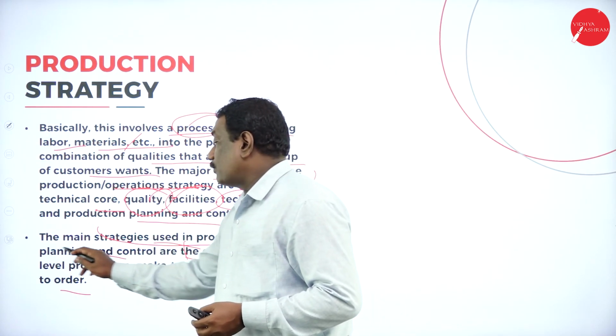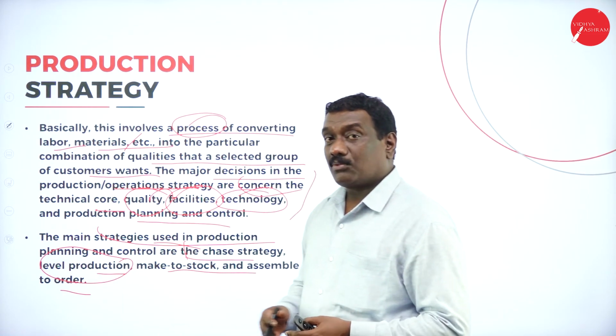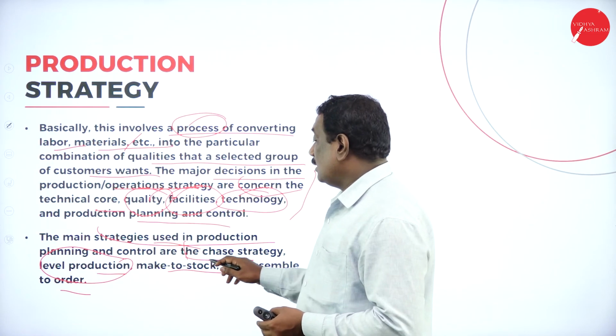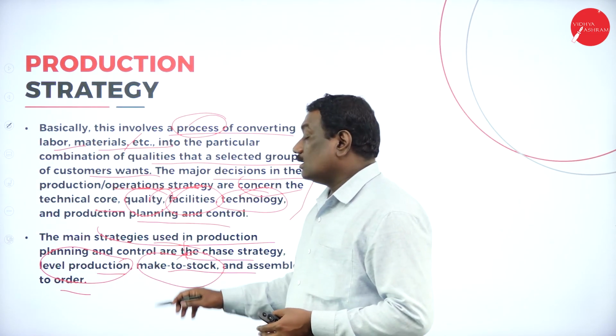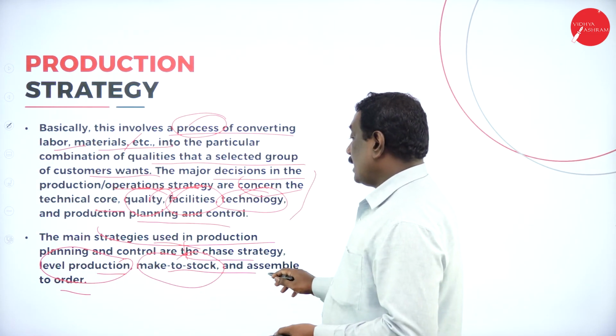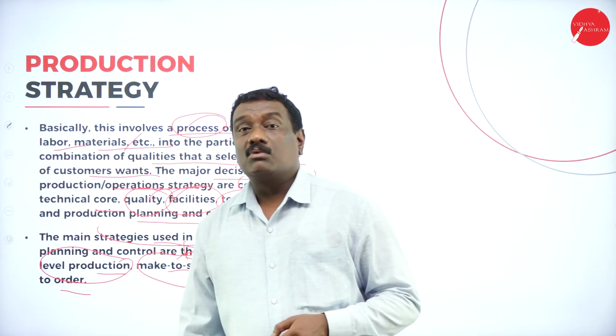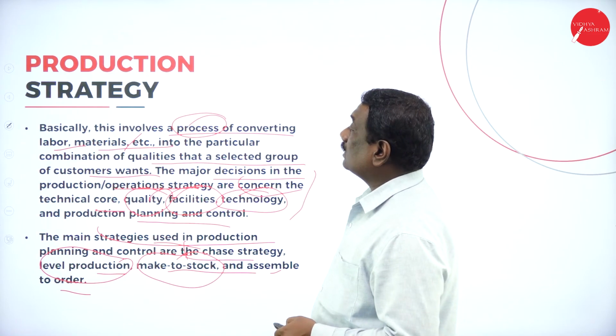Then level of production, so to increase your level of production you need this particular production strategy. And make to stock, that is, you need to produce more products and assemble them in order to see that they are distributed to the consumers.